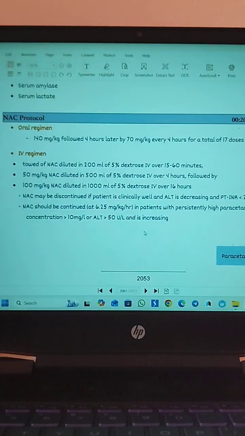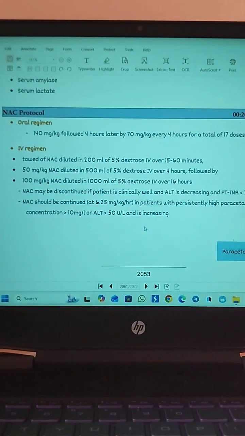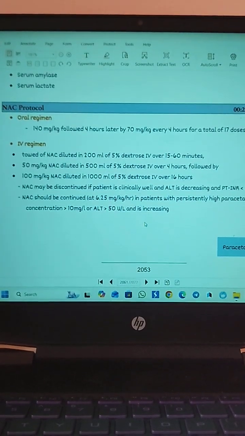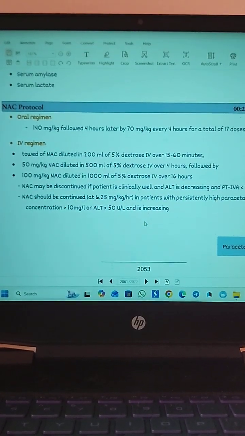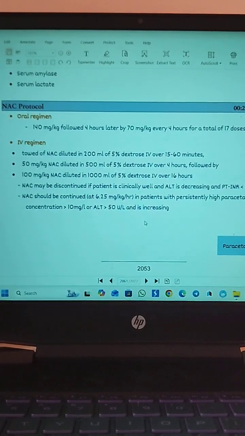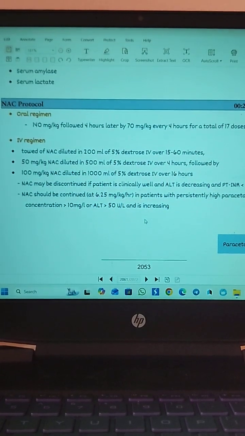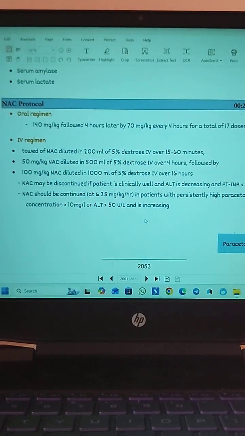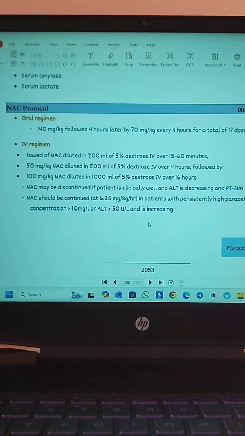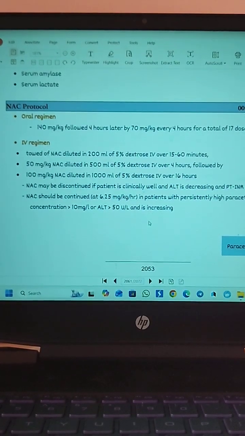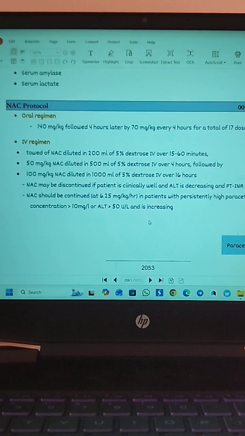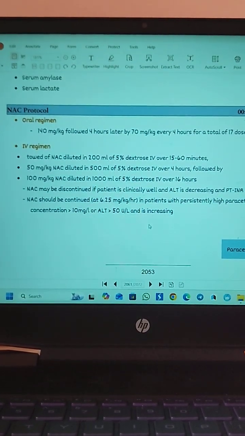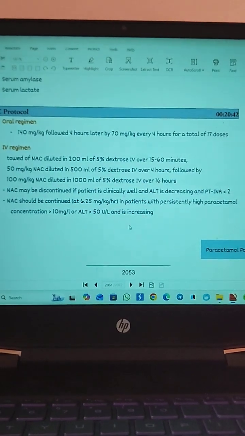And in this case there is a protocol, the NAC protocol. NAC, we know, is N-acetylcysteine, and there is an oral regimen and also an IV regimen. If it is the oral regimen, then first 140 milligram per kilogram, followed 4 hours later by 70 milligram per kilogram every 4 hours for a total of 17 doses. So a total of 17 doses should be given. First you should give 140 milligram per kilogram, and 4 hours later you should give 70 milligram per kilogram, then it is given every 4 hours for a total of 17 doses. That is the oral regimen.